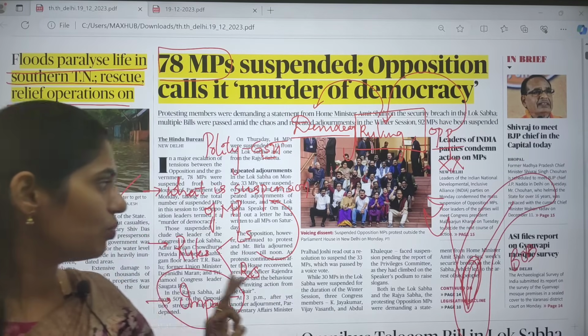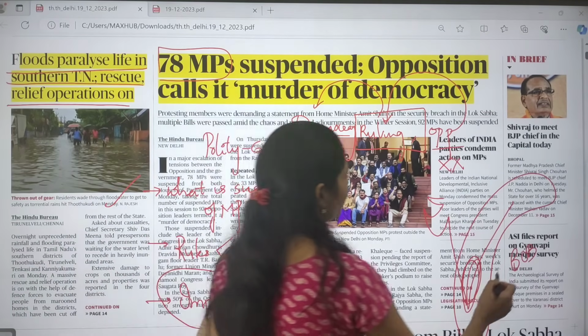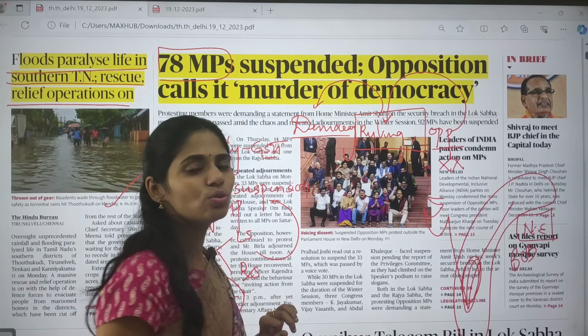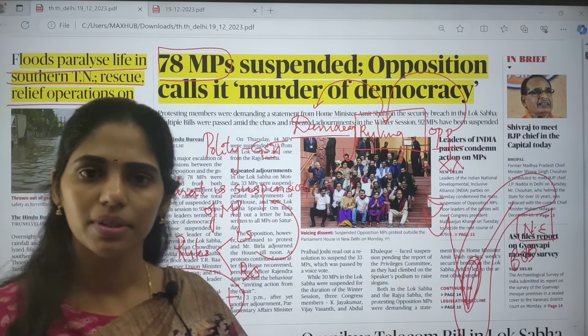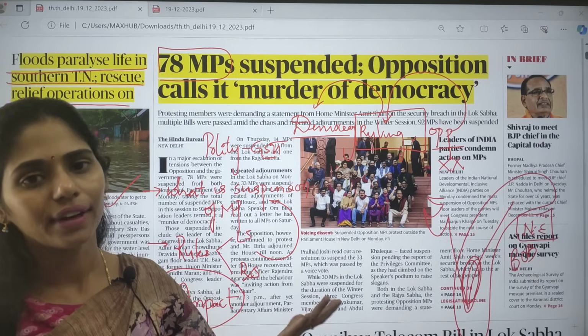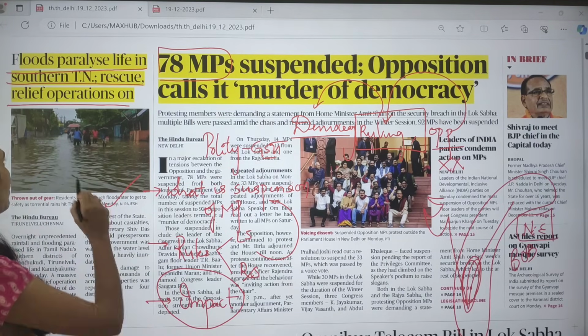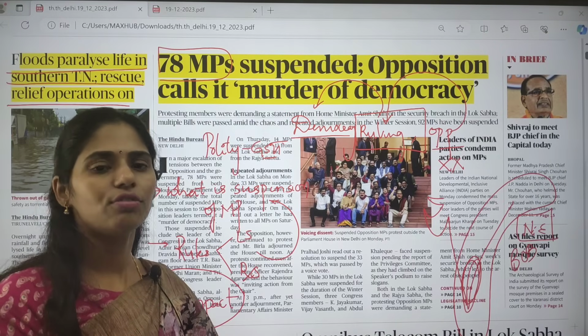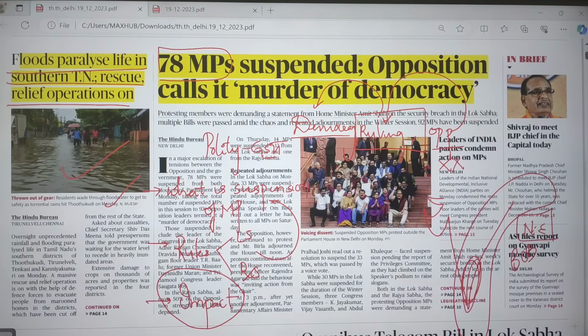And actually Tamil Nadu gets rainfall because of the northeastern monsoons. So northeastern monsoons are seen in the month of November and December, right? That is also called withdrawal of monsoons or retreating monsoons. So now Tamil Nadu, which is getting these northeastern monsoons, is getting heavy rainfall and because of this it is facing floods.